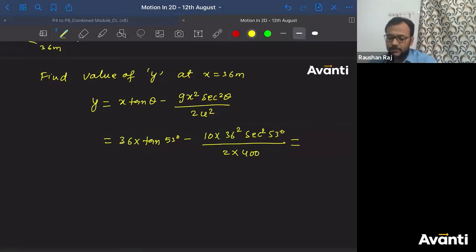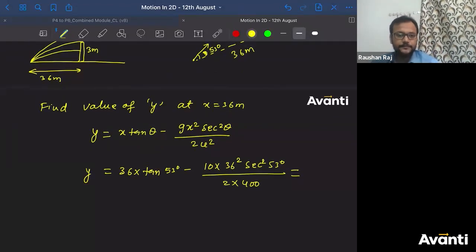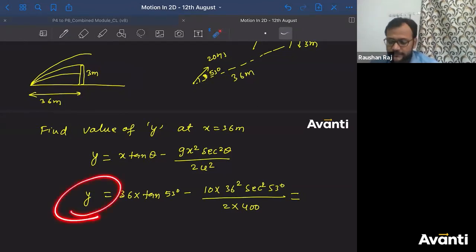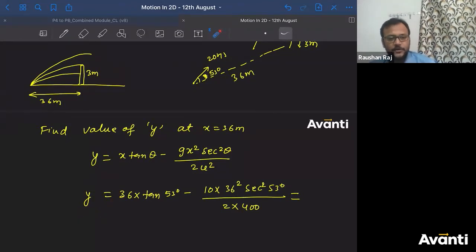Tell me, guys, what is the value of y here? Yeah, it might approach the crossbar while falling. It doesn't matter. हो सकता है, possible है. It might be possible that while falling, the crossbar is here. Tell me, guys, what is the value of y you'll get from here? Bolo bachcha log. Solve it down, you'll get the answer. Once you get the value of y, you can say whether it will touch the crossbar, go beyond that, or be in the goal post.